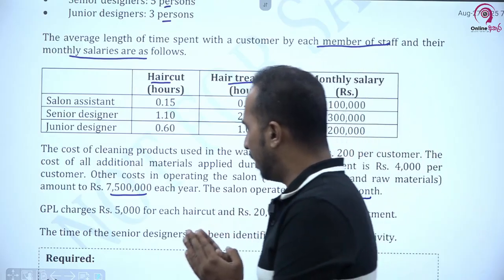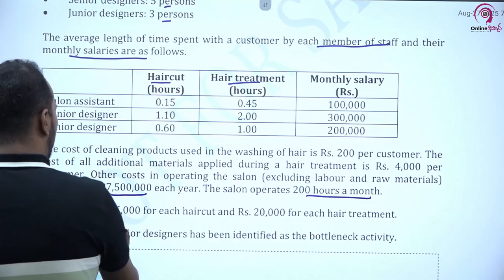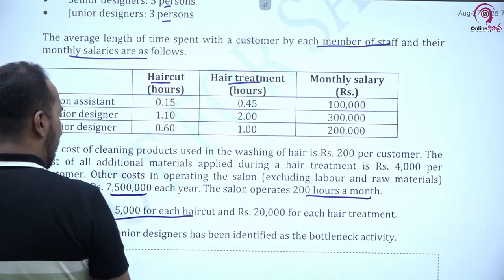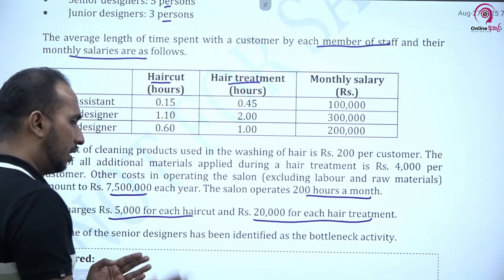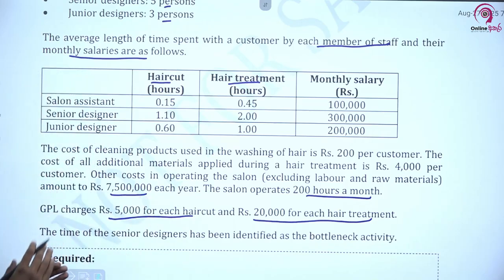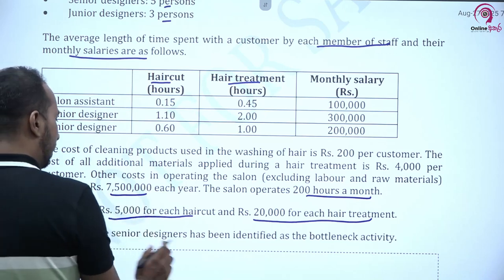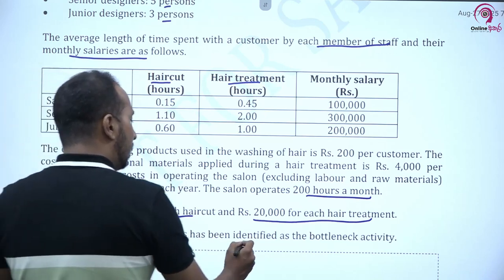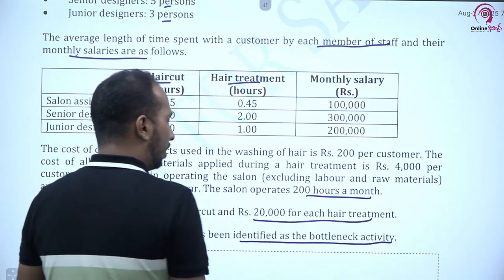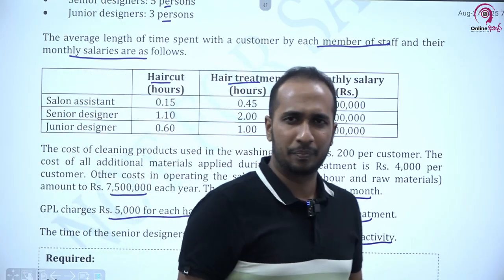Then it is mentioned the salon charges rupees 5,000 for each haircut and rupees 20,000 for each hair treatment. These are the details related to pricing. Then it is mentioned the time of the senior designer. See, the time of the senior designer has been identified as a bottleneck activity. This is the most interesting point.